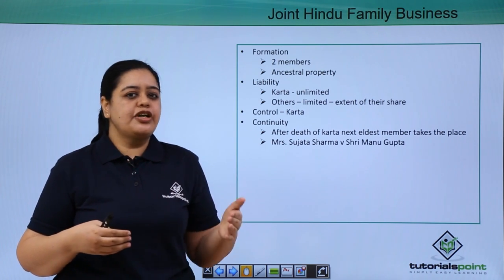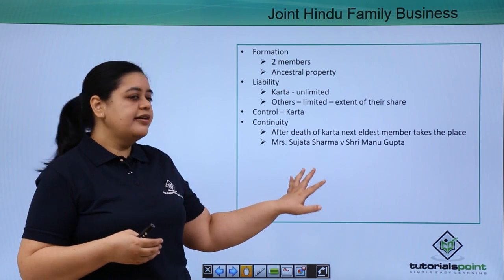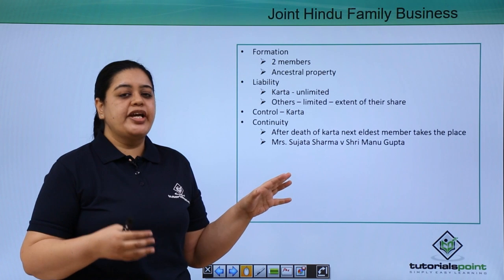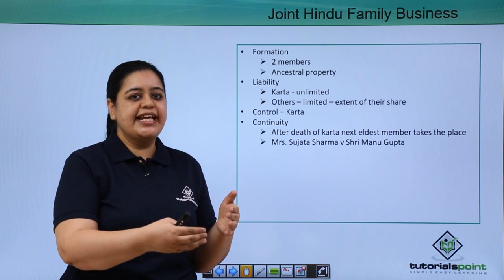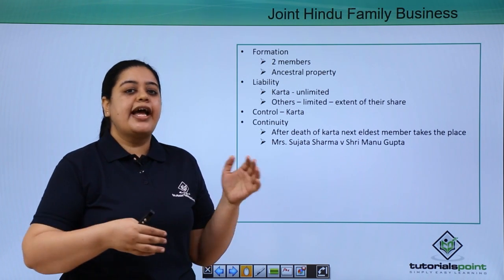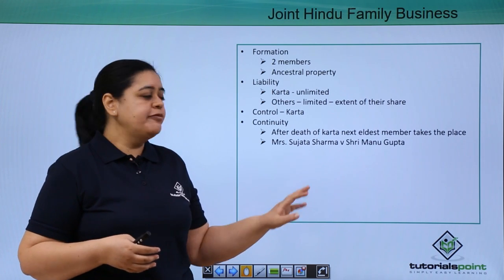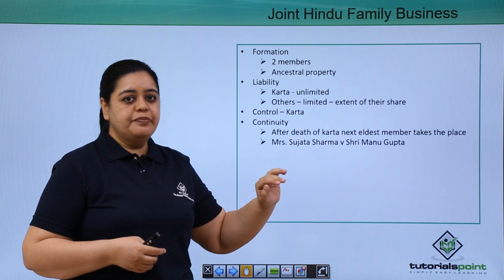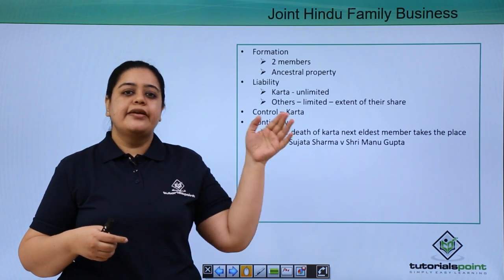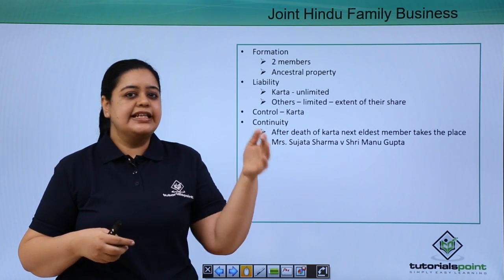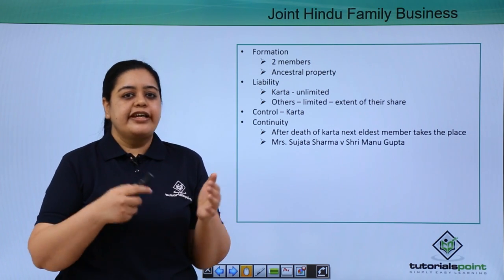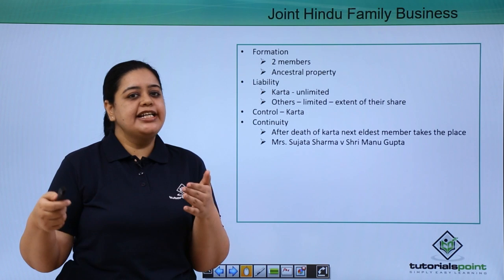Earlier this was not allowed, but then after the Hindu Succession Act, an amendment was made wherein the daughters had a say in ancestral property, and post that the Supreme Court came up with a ruling in Mrs. Sujata Sharma and Shri Manu Gupta, wherein it was ruled that because they have a say in the ancestral property, they can now become the Karta if they are the eldest member.